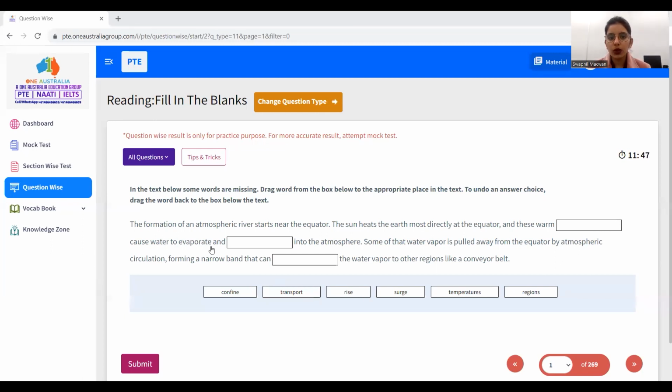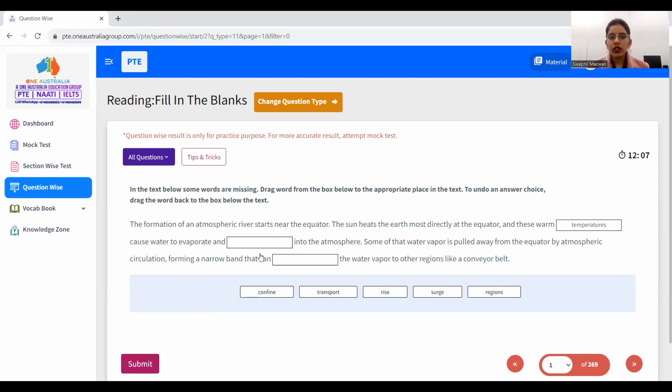What allows the water to evaporate? Warm confine, warm transport, rise, surge, temperature, or reasons. Or these warm temperatures cause the water to evaporate. Temperature allows the water to evaporate.